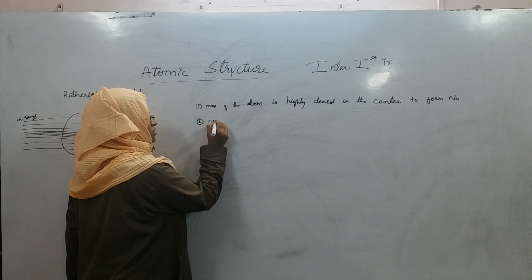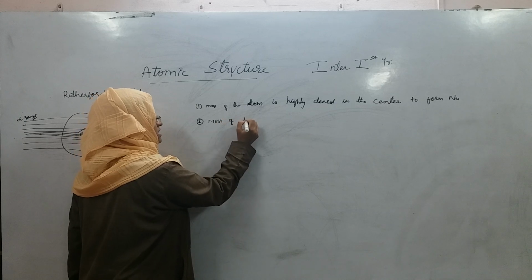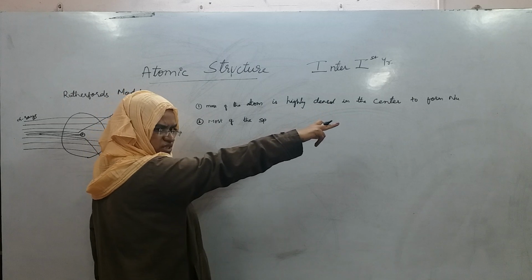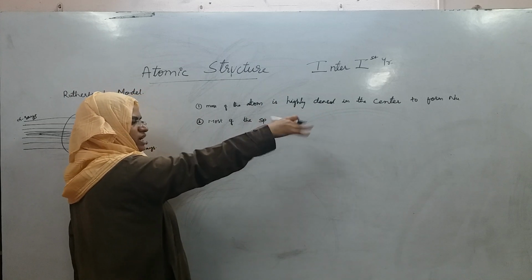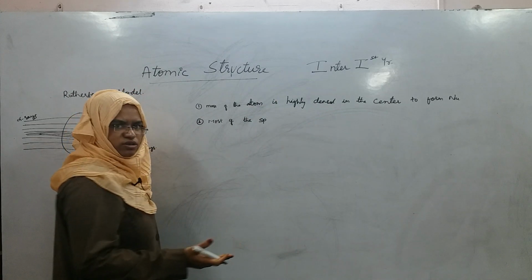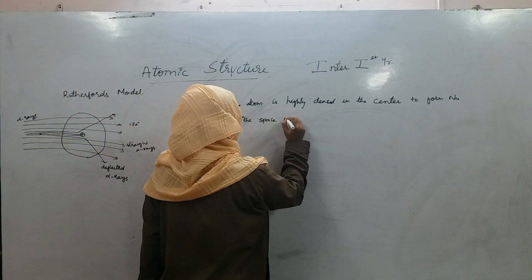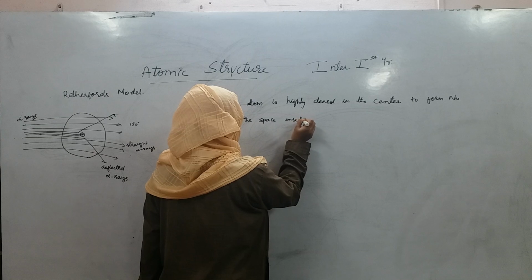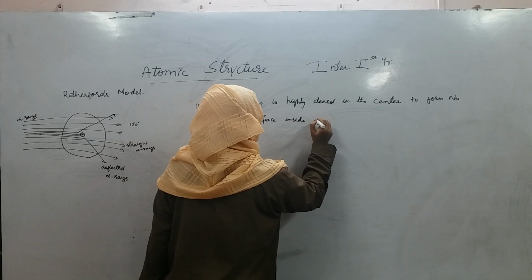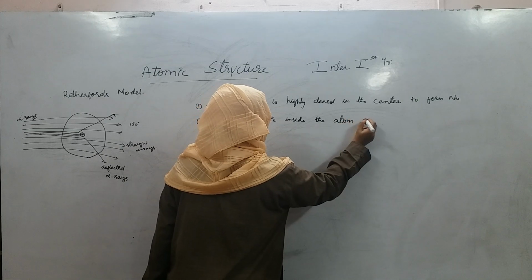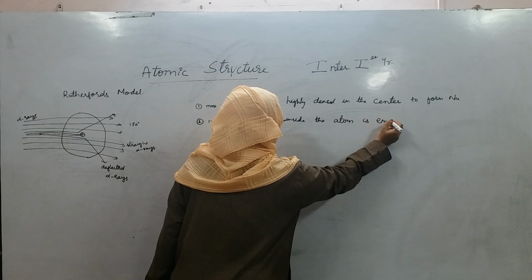If the total mass of the atom went into the nucleus only, then how about the remaining space? It must be empty. Most of the space inside the atom is empty.